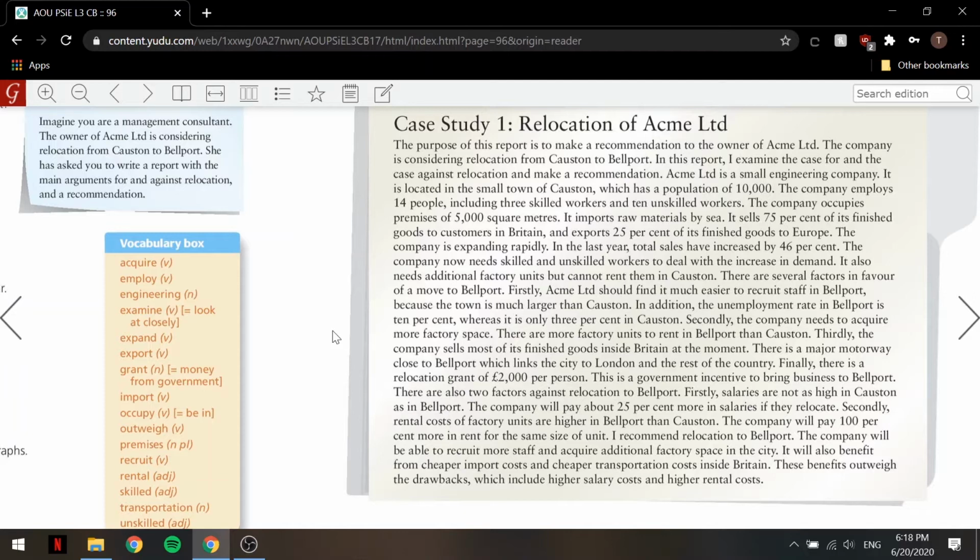Okay, moving on, we have when they start talking about the points for as to why you should go. So there are several factors or why they should change places. There are several factors in favor of a move to Bellport. Firstly, ACME Engineering should find it much easier to recruit staff in Bellport, basically giving us all the advantages of why we should, like what would happen if the company moved to Bellport. Okay, so points for first.